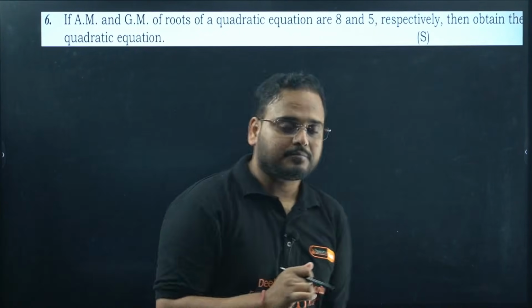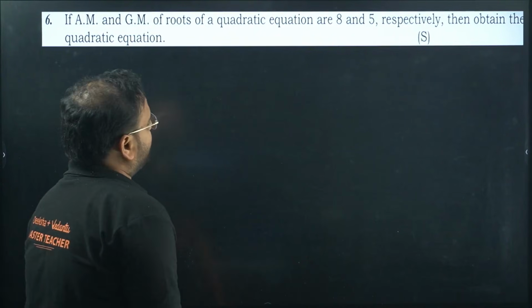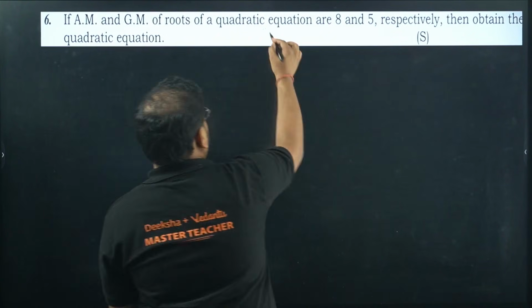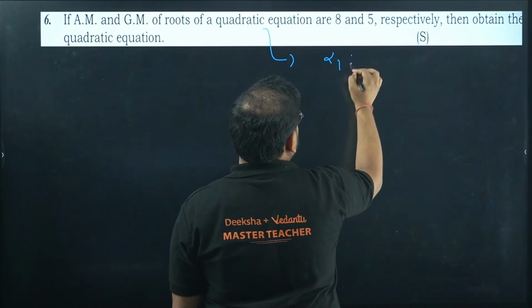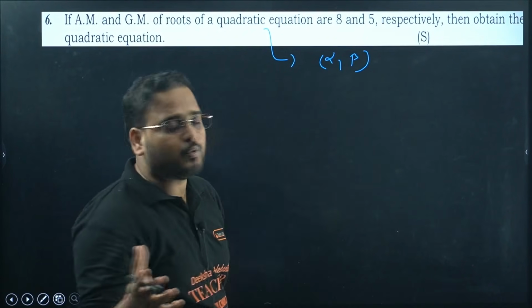Now, next problem. If AM and GM of the roots of a quadratic equation, let's say the roots are alpha and beta. How do you find the AM of the roots?